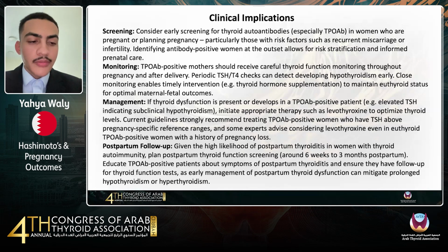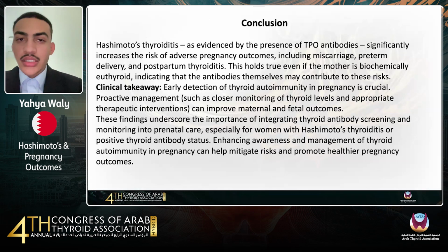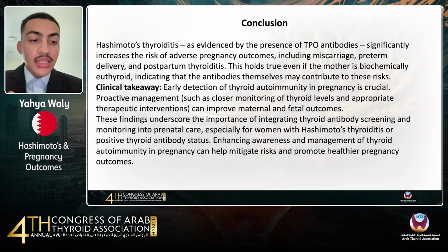And just moving on to the conclusion. In conclusion, Hashimoto's thyroiditis, or more precisely, the presence of thyroid autoantibodies, is significantly associated with adverse pregnancy outcomes, including miscarriage, preterm birth, and postpartum thyroiditis. These risks persist even in the absence of abnormal thyroid function.